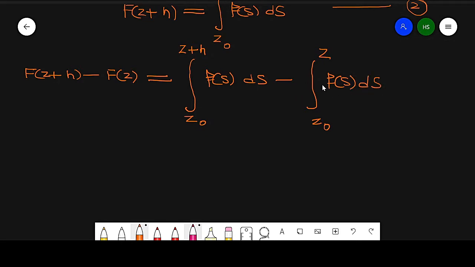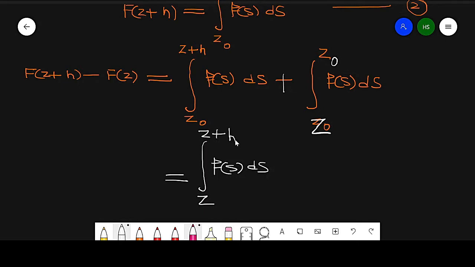If we multiply by the minus sign, this can be written as plus the integration from z to z0. Now this integration from z to z0 plus the integration from z0 to z plus h gives the integration of f of s ds from z to z plus h.